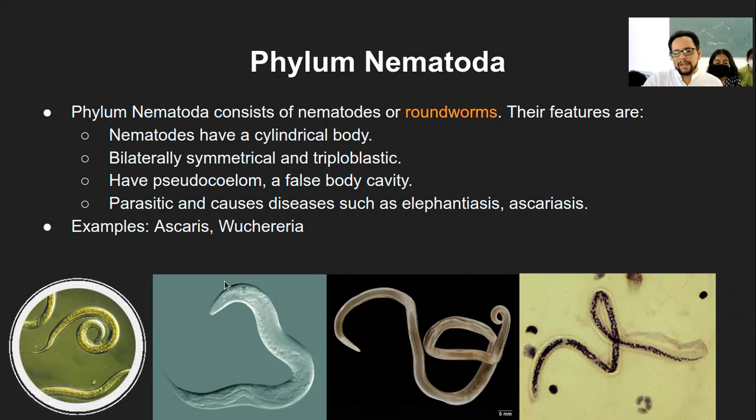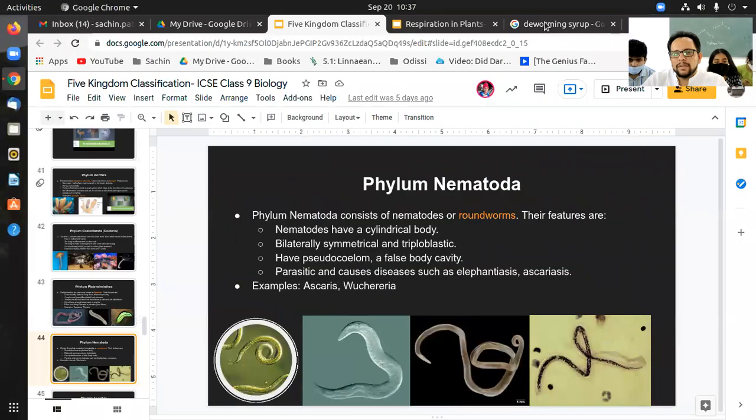This one is very commonly found, ascaris, or it is also called ascariasis. And if you look closely at the picture, you can see a kind of internal cavity here. Also at the head portion, you can see certain organs. Also internally they have different organs. So let me show you one more picture of this.